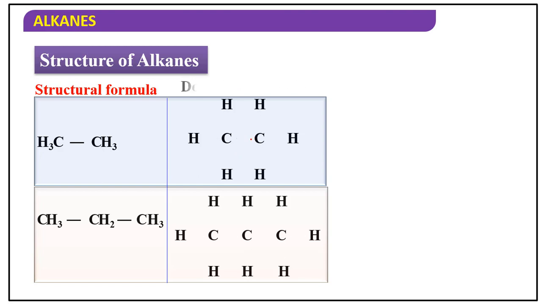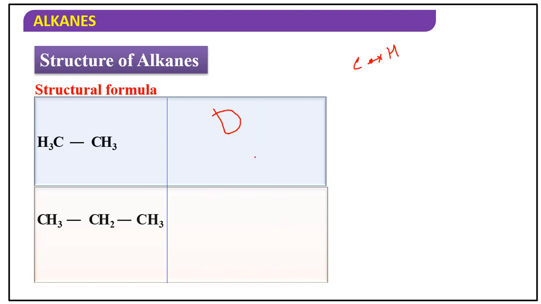In the dot and cross formula, we know which electrons are involved. Between carbon and hydrogen, two electrons are there. The cross belongs to hydrogen and the dot belongs to carbon, so the C-H bond forms from one electron of carbon and one electron of hydrogen.